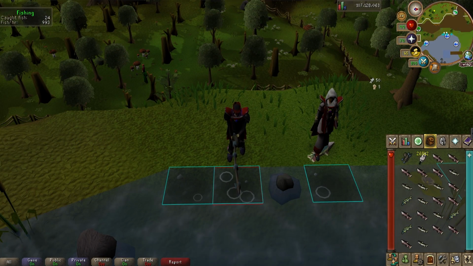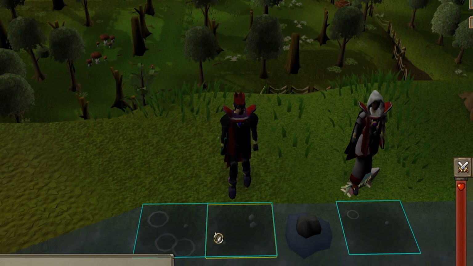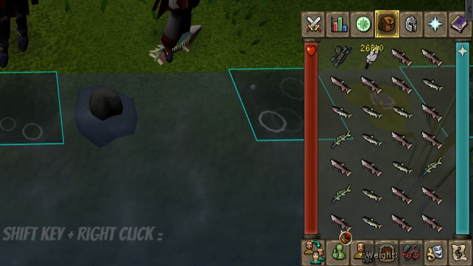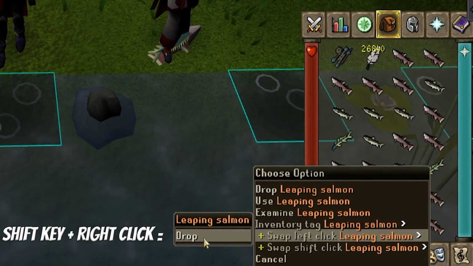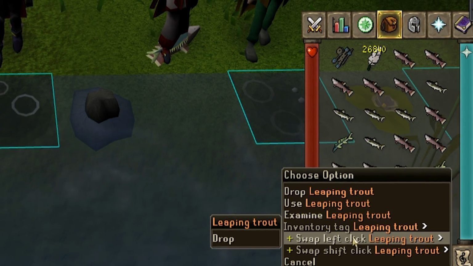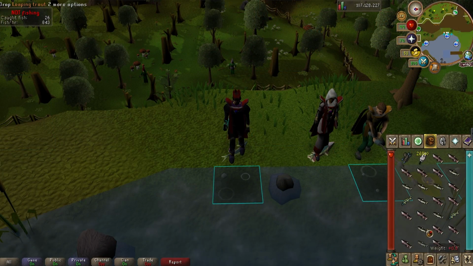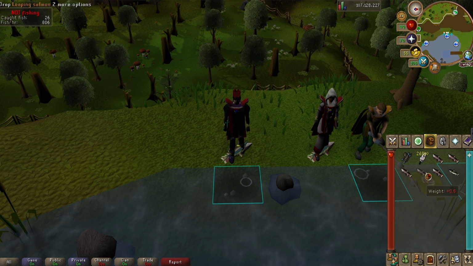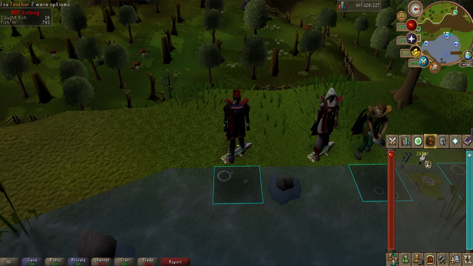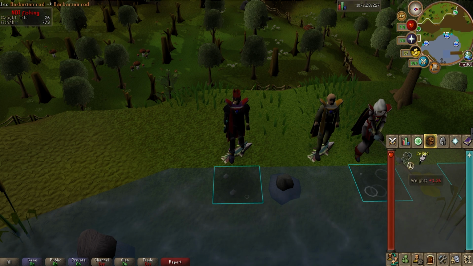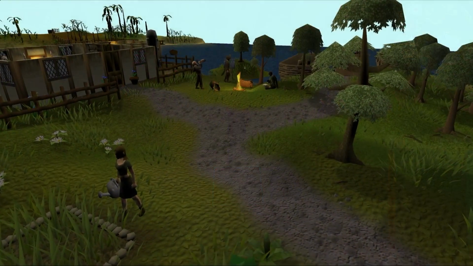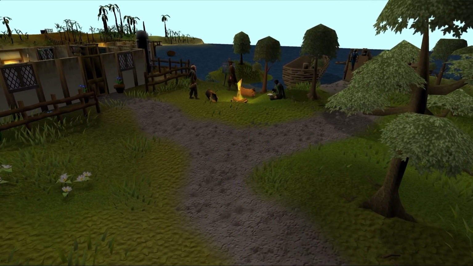For example, let's say you're at the barbarian fishing and instead of right clicking and having to drop each individual fish, which can be very tiring and very annoying, you can use the custom menu swaps. If you hold down the shift key, right click with your mouse on the object itself, then you scroll over to where the plus icon is, you should be able to see drop. Do that for all of the fish, and going forward, all you have to do is left click each individual fish like you would anything else, and it drops automatically for you. Now, it won't drop everything in the inventory, only the things that you set for the custom menu swap. So, very powerful tool. I'd recommend using it, and that's why it's the 3rd slot.